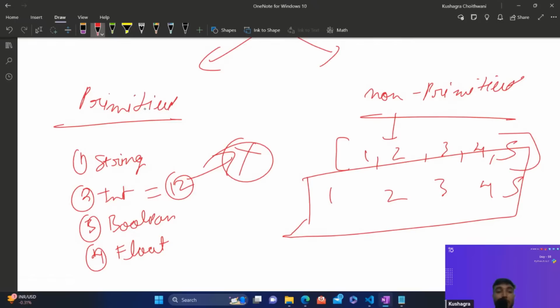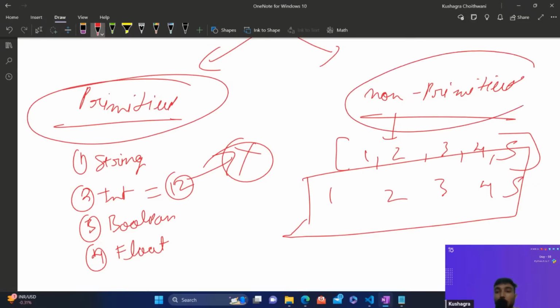But if you are storing multiple integer values in one variable, and later on you want to convert it into single integer values, then this type of data type is called non-primitive. But if you are storing data that cannot be decomposed or broken down further, that is called a primitive data type.